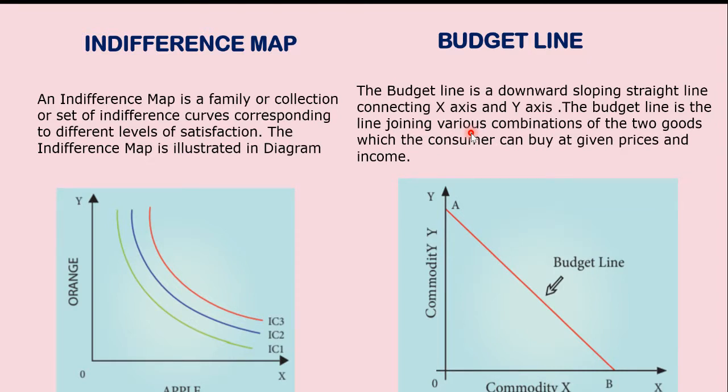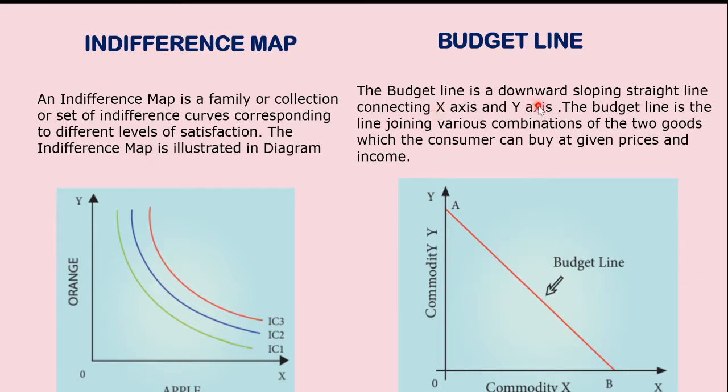So the preference pattern is represented by the set of indifference curves. The purchasing power depends on the money income and the price of the goods. So the money income and the price of the good are represented in the form of the budget line.